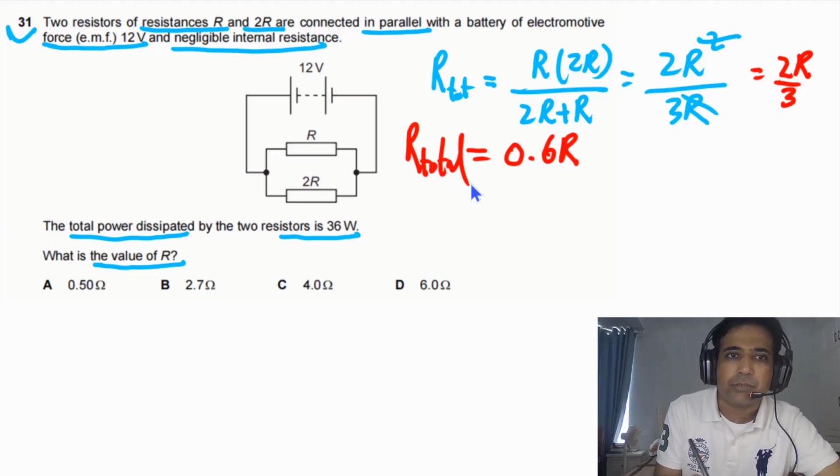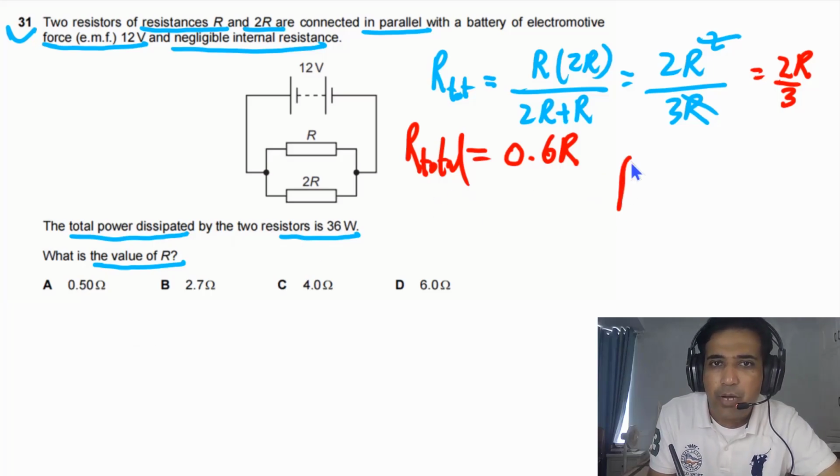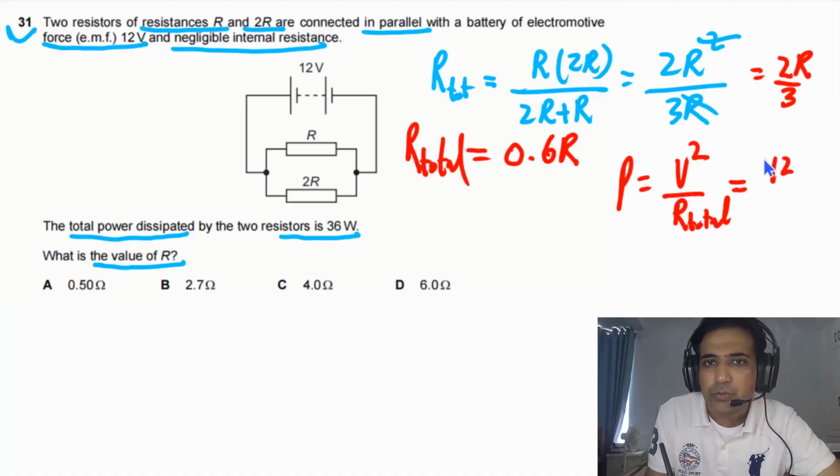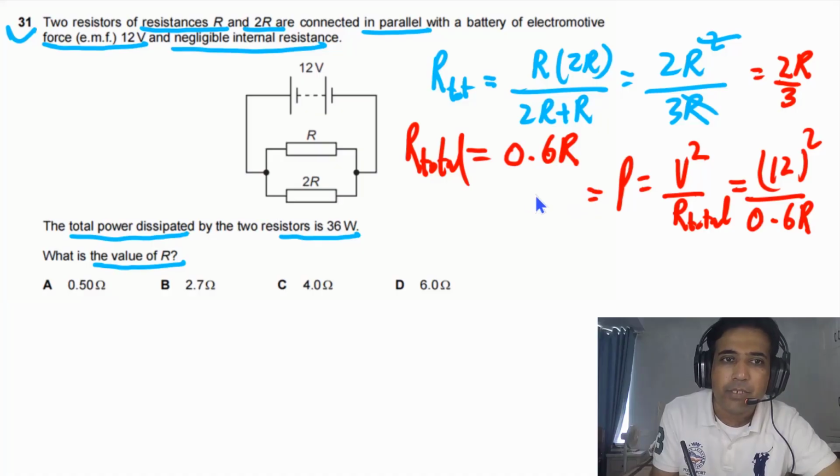We need to find out the value of R, but power is given to us. So simply we can say power will be equal to V squared divided by R total. The value of V we have, that is 12 squared, and the value of total resistance we have, that is 0.6R, and the power we have, that is equal to 36.